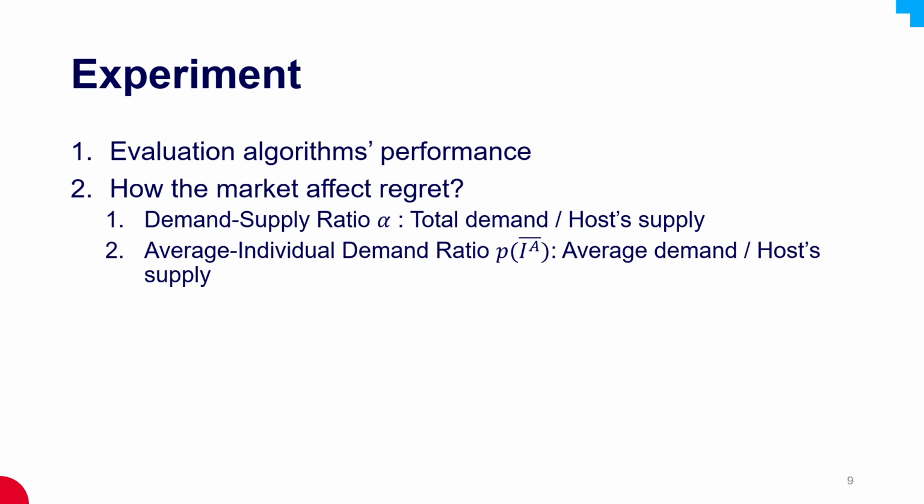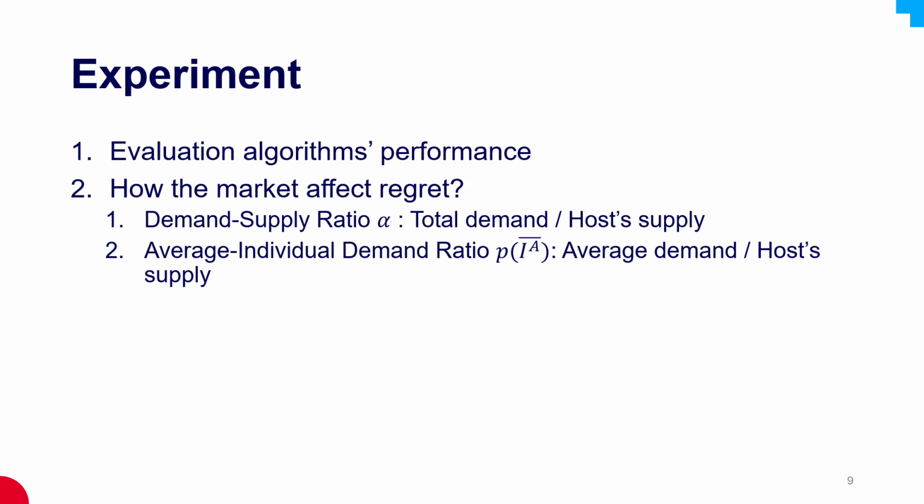In the experiment part, we not only try to evaluate the performance of all algorithms, but also try to answer a question: how does the market affect the regret? Therefore, we propose two key parameters, the divided supply ratio and the average individual supply ratio. The former one is equal to total demand divided by the host supply.